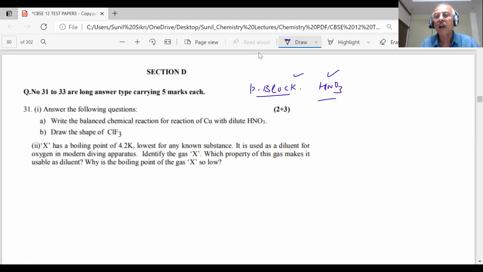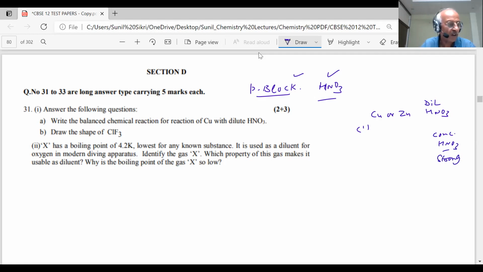Here, concentrated nitric acid is very strong, student. It will react. And dilute nitric acid also reacts. But the products will differ, student, because nitric acid is a strong oxidizing agent. It will oxidize copper. And what you get as products, you should be aware, when copper or zinc reacts with HNO3, student, there are two reactions. One is with dilute and the other is with concentrated HNO3.